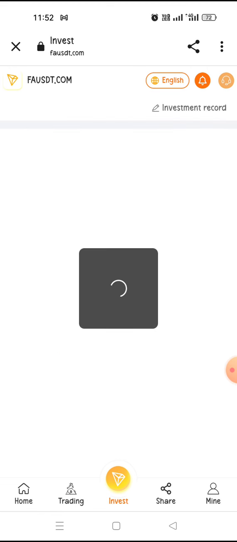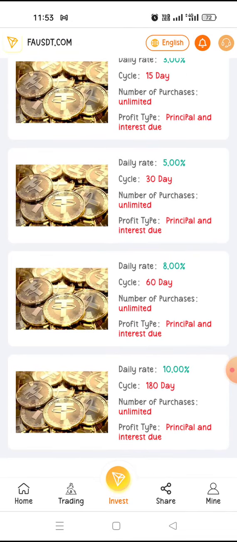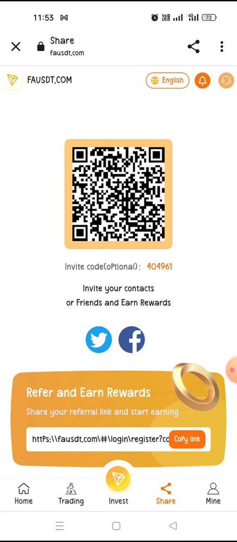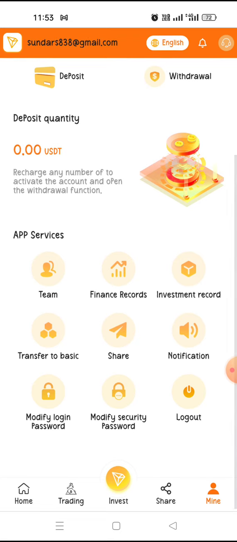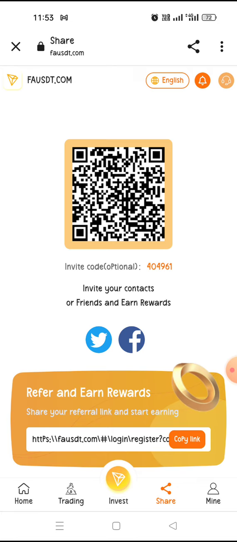This is the invest option. If you are ready to invest, you can invest with these options also. This is the share option, and your link will be shown here. You can share it with your friends and make money. This is the mining option, deposit, withdrawal, team, finance record, investment record, transfer to basic, share, a lot of things are given here. This website is paying good and making good money, so don't miss it out. Take your link, share it with your friends and make big money with this website.